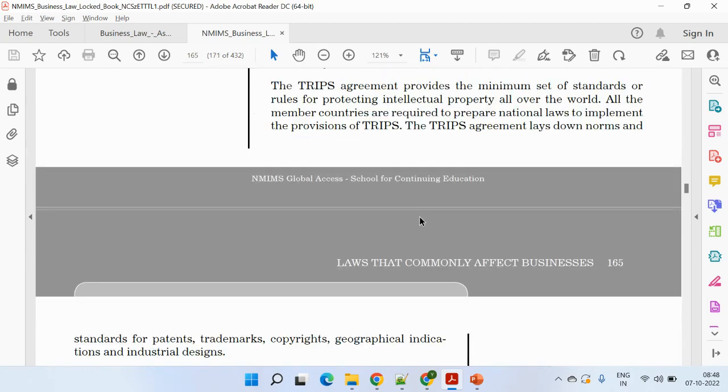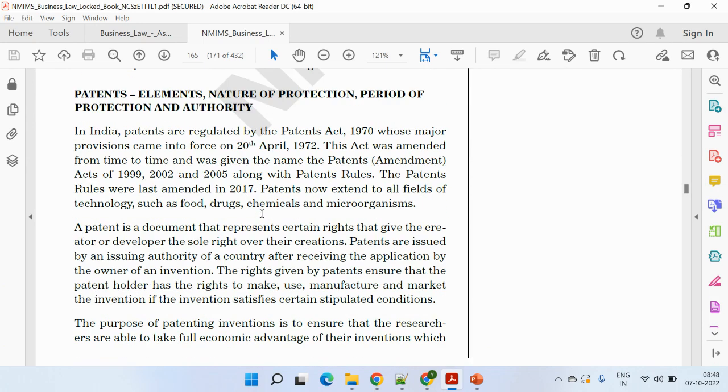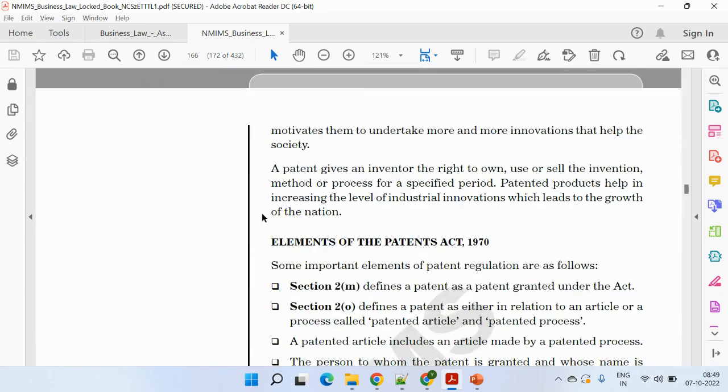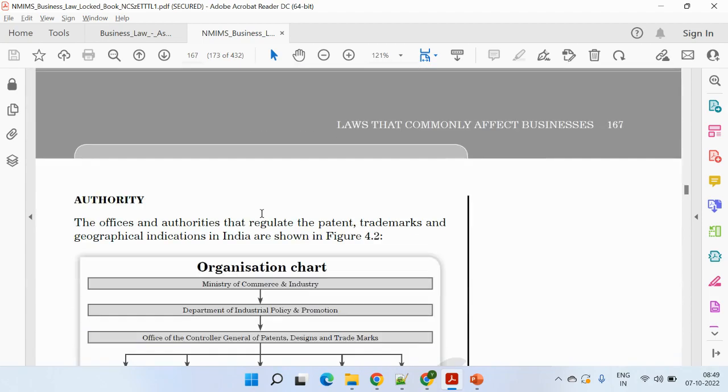Then you need to explain about patents, right? What are patents, what are the elements, nature of protection, and period? You can just give a brief, nothing much, but yes, you need to explain what a patent is. It's a document that represents certain rights given to a developer, the sole right over their creations. These can be skipped because in 500 words it can't be covered.